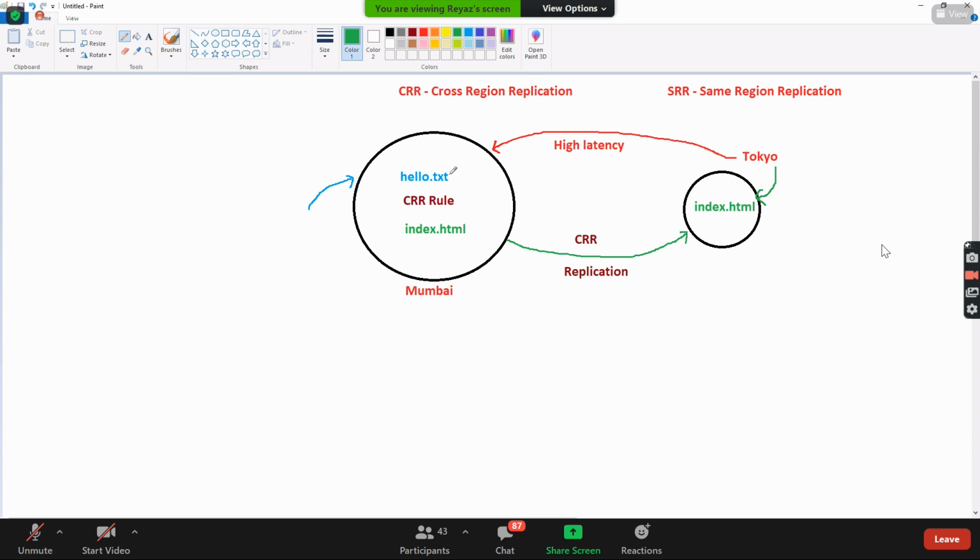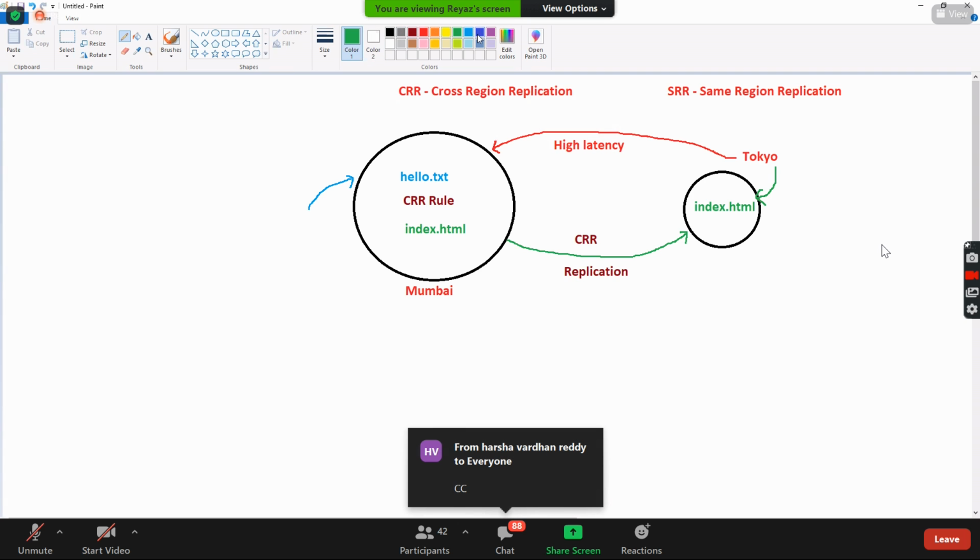Guys, can you tell me, will hello.txt be replicated? Hello.txt will not be replicated because existing data is not replicated. Whatever data you have uploaded after the rule got created, those objects will be replicated. Existing objects will not be replicated. You understood, guys? Cross-region replication. Everyone?